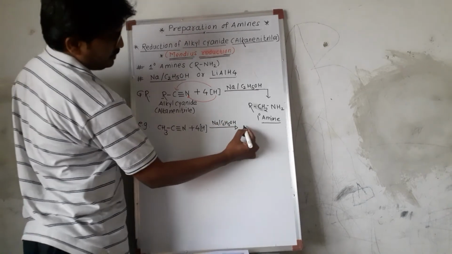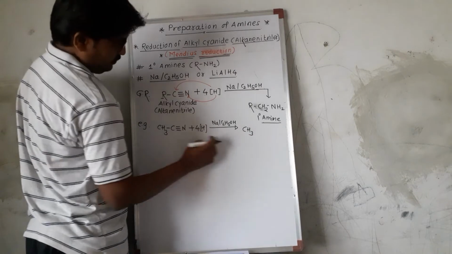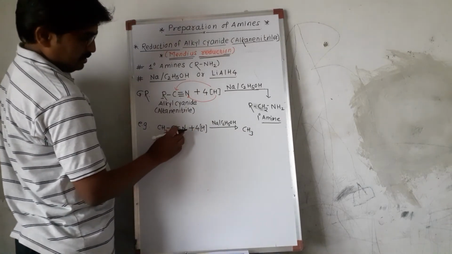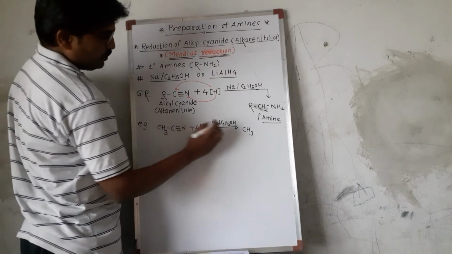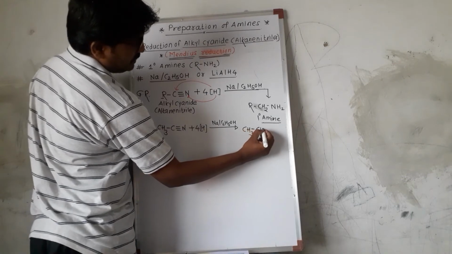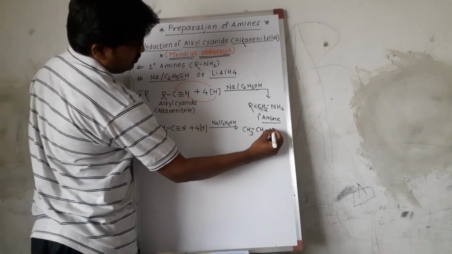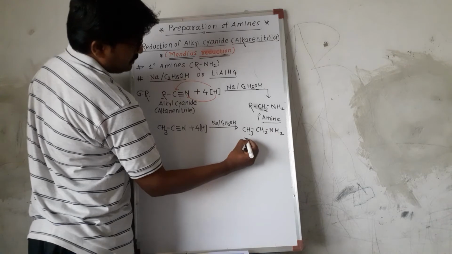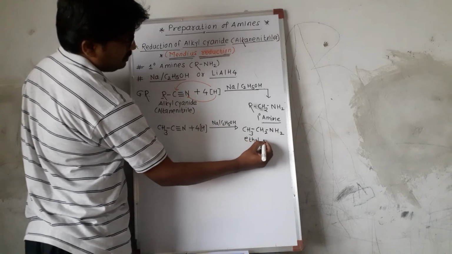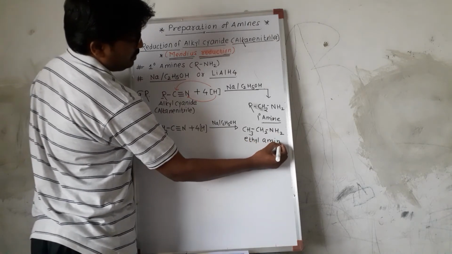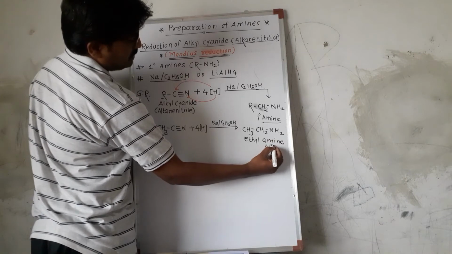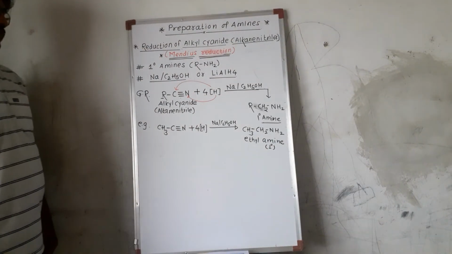What do we get? This 4 hydrogen is divided equally into two parts, that is, we get CH3CH2NH2, that is ethylamine, and we better know what is this? It is always a primary amine.